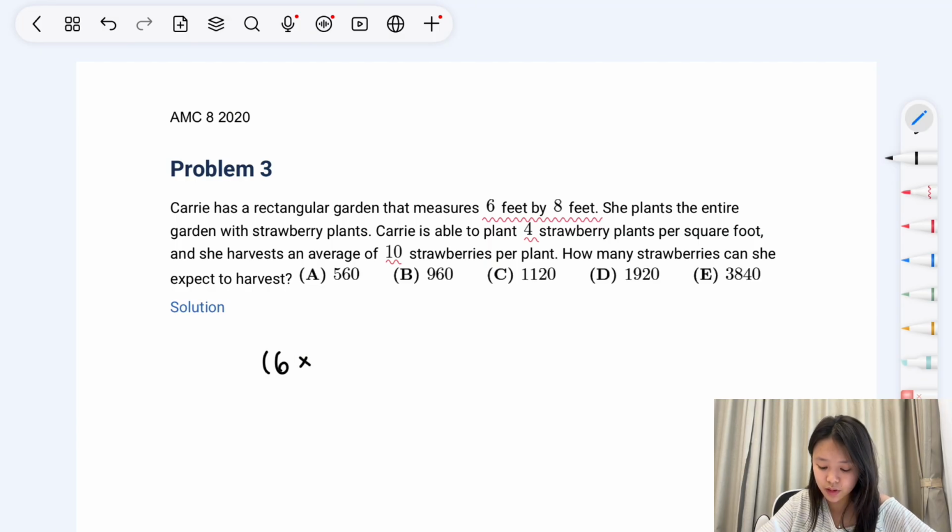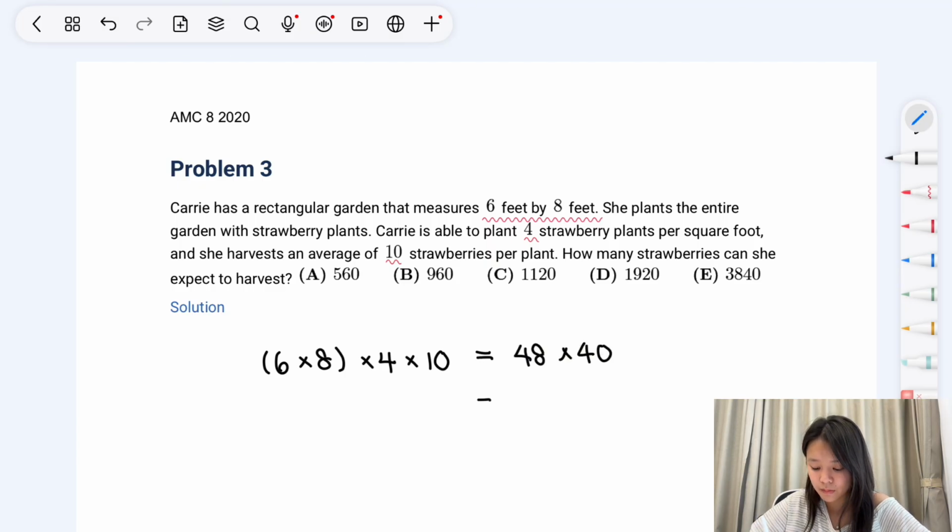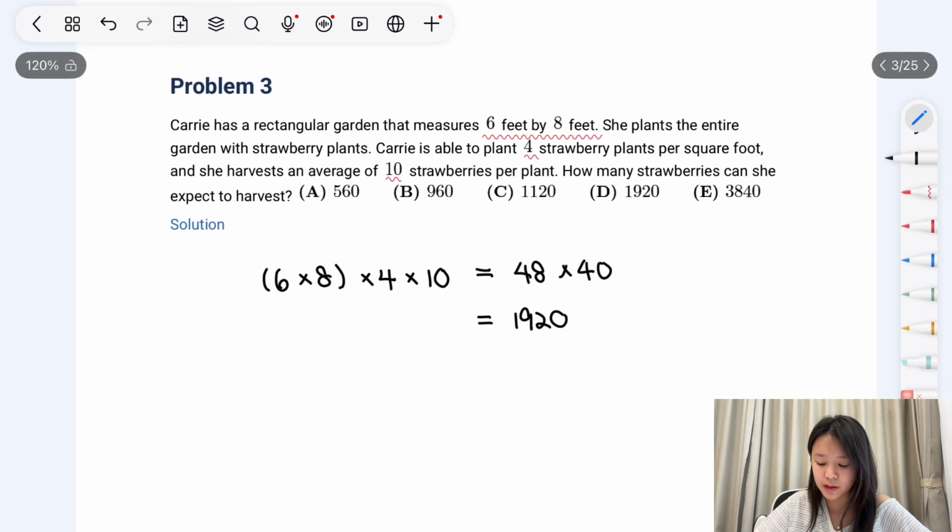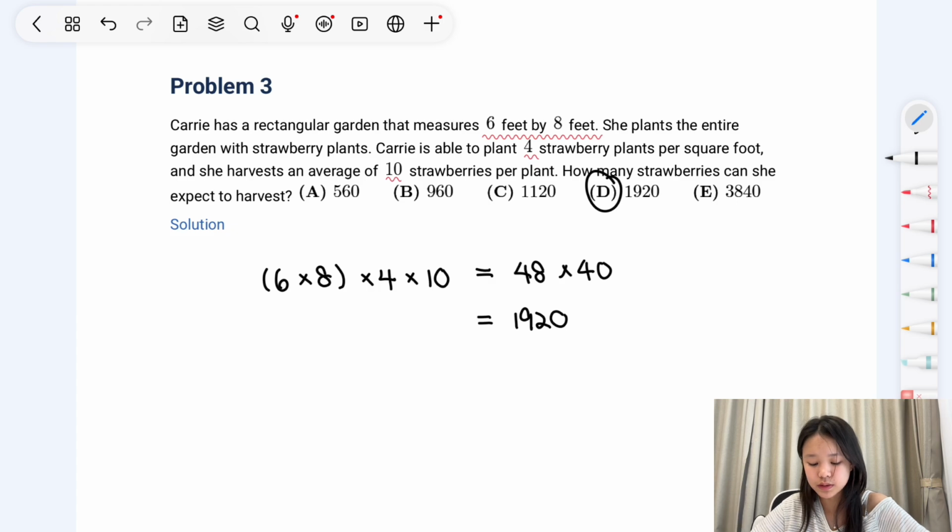First, the total area of her garden is 6 times 8. And she has 4 plants in each of these square feet and 10 strawberries from each of the plants. So that equals 48 times 40, which is 192 times 10, which is 1,920. So the answer is D.